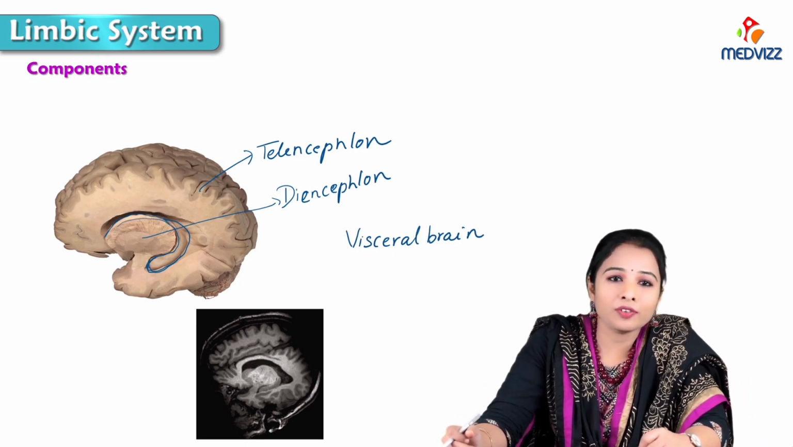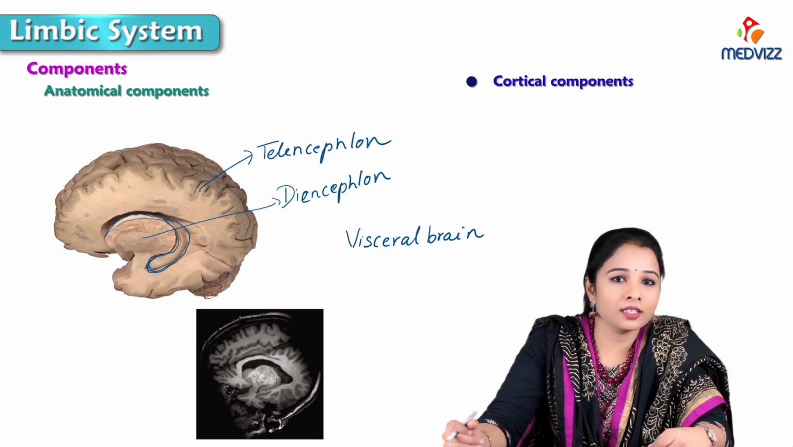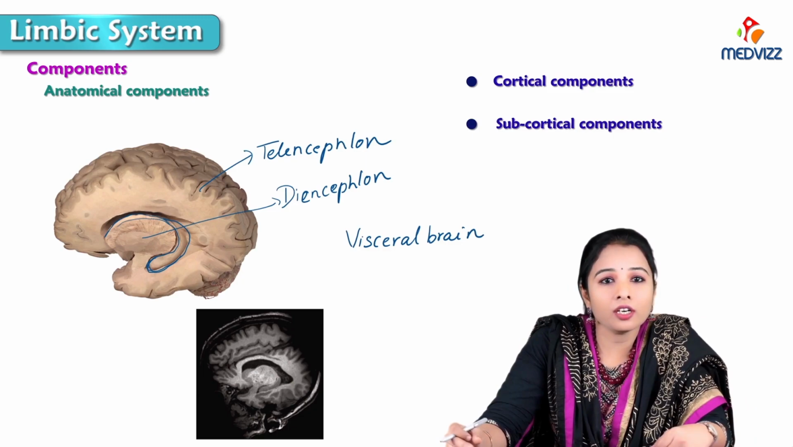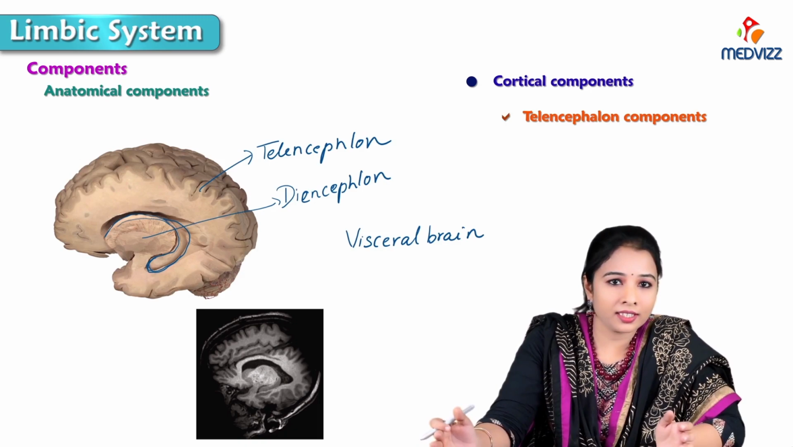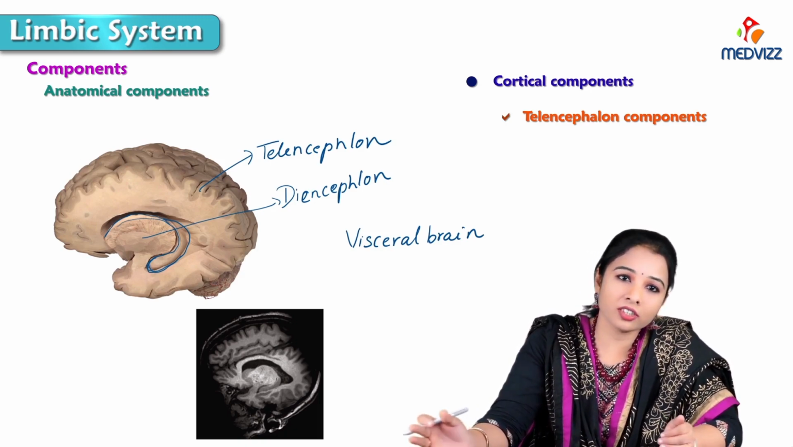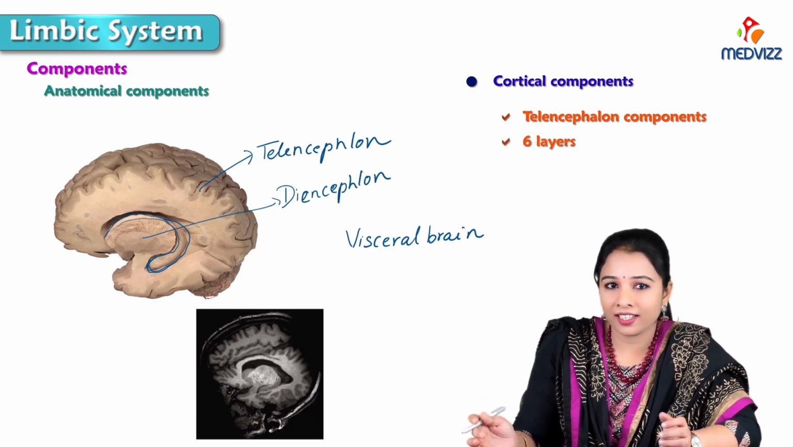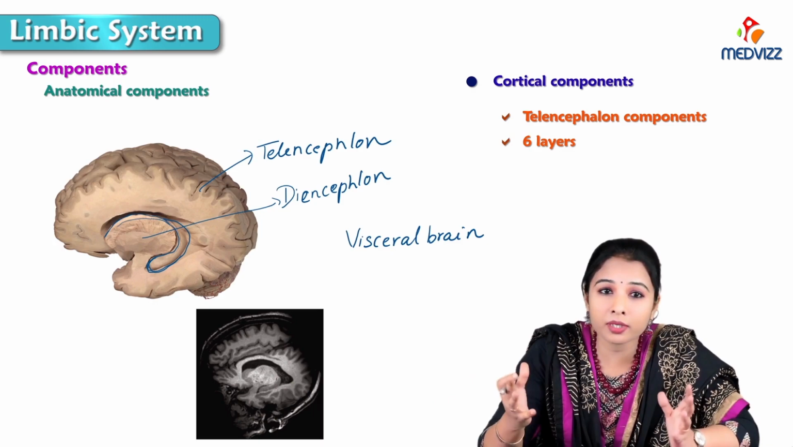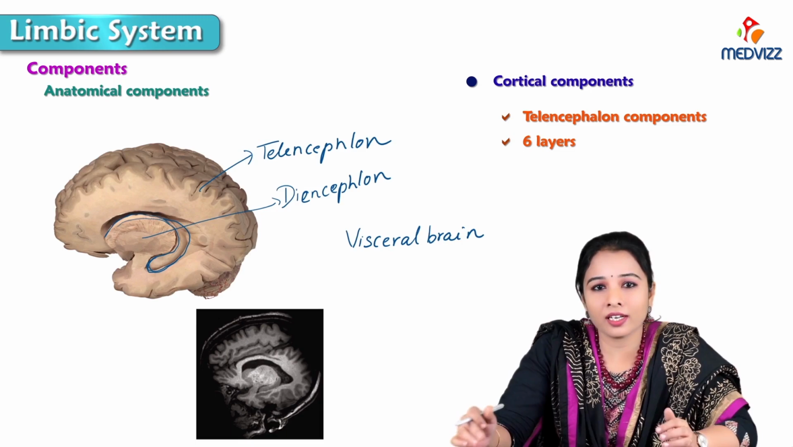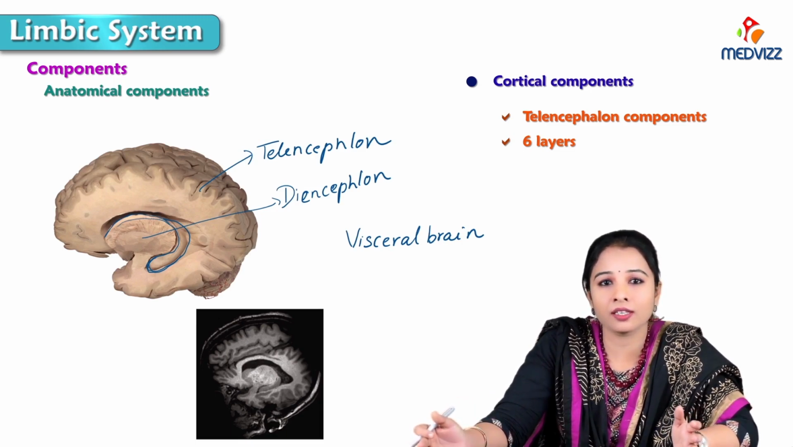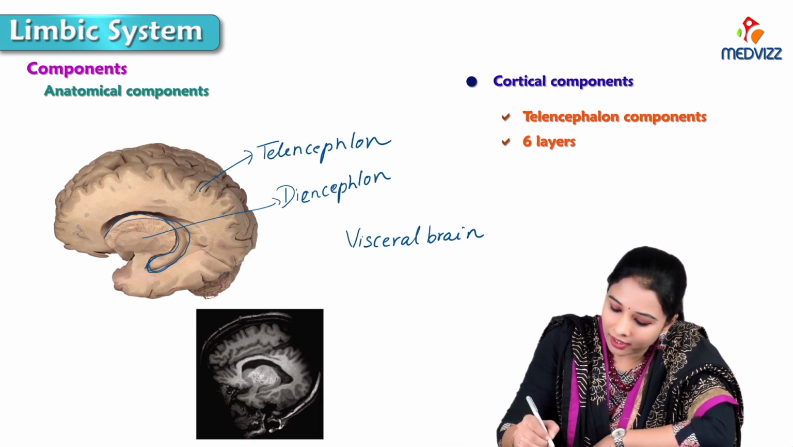Let's see the components of the limbic system. Anatomically, the limbic system has cortical and subcortical components. Cortical components are telencephalon components, where we said that the limbic system is an ancient cortex, the archicortex. The cortex usually has 6 layers. In the neocortex, which makes up 90% of the brain, the cells are arranged in 6 layers, whereas in the archicortex, the cells are arranged in only 3 layers.